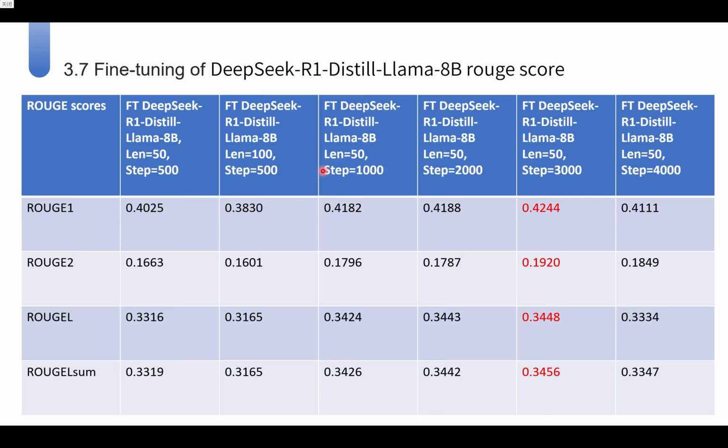Similarly, Rouge L and Rouge L sum both show consistent gains, with the best performance again at step 3000. These results suggest that moderate length training, particularly around 3000 steps, strikes the best balance between learning and generalization for dialogue summarization. However, beyond that point, scores slightly decline, hinting at possible overfitting.